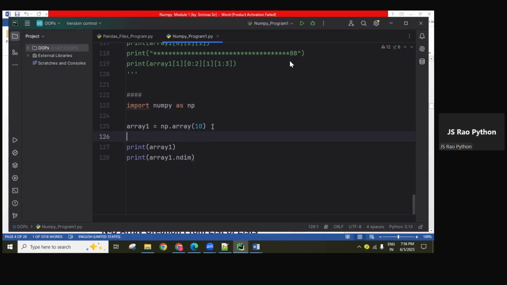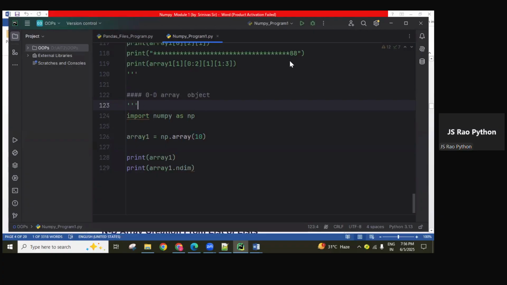Next, I'll simply write here 0D array, creating a zero dimension array, guys, a zero dimension array object.